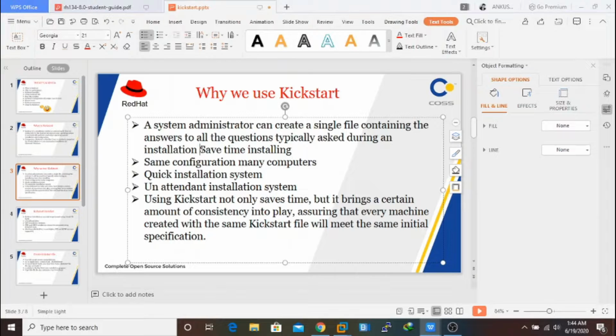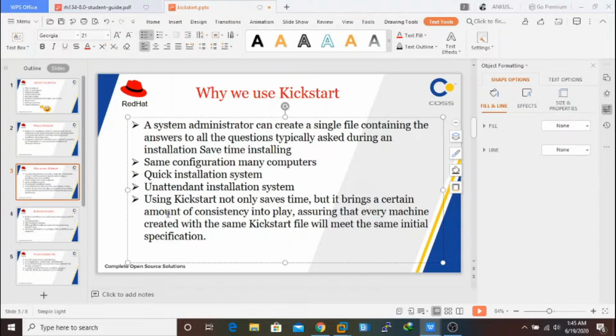And unattended installation system. Sorry, there is a spelling mistake, you can see. Unattended installation system, you don't need to attend anything, you just need to initiate it. Using kickstart not only saves time, but it brings a certain amount of consistency into play, assuring that every machine created with the same kickstart file will meet the same initial specification.